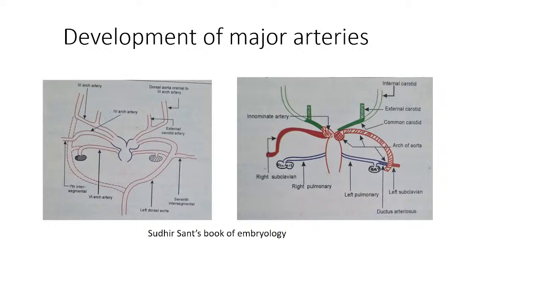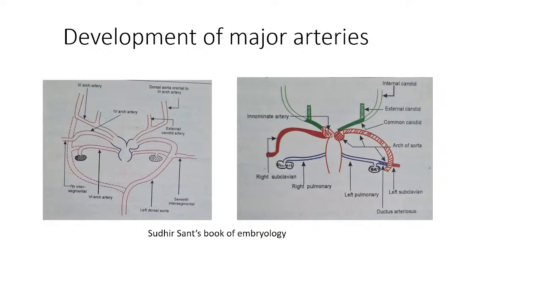The external carotid artery is derived from the bud itself, and then the internal carotid artery, again proximal part from the third arch artery and distal part from the extension of the dorsal aorta. Is it clear? Then the right subclavian artery is derived from three sources. First is the fourth arch artery, then the part of dorsal aorta up to the seventh intersegmental artery, and then the seventh intersegmental artery itself. Got it?